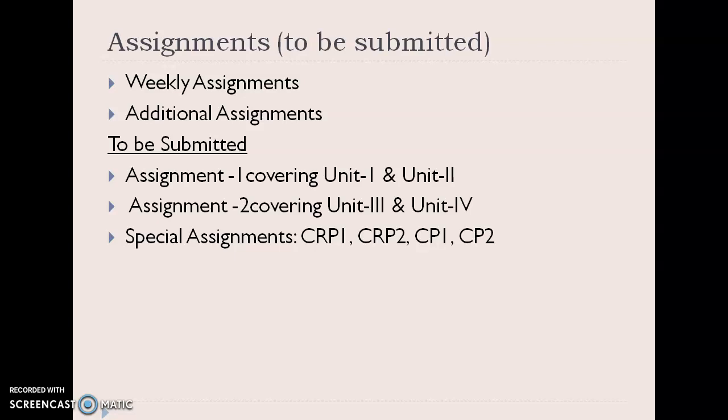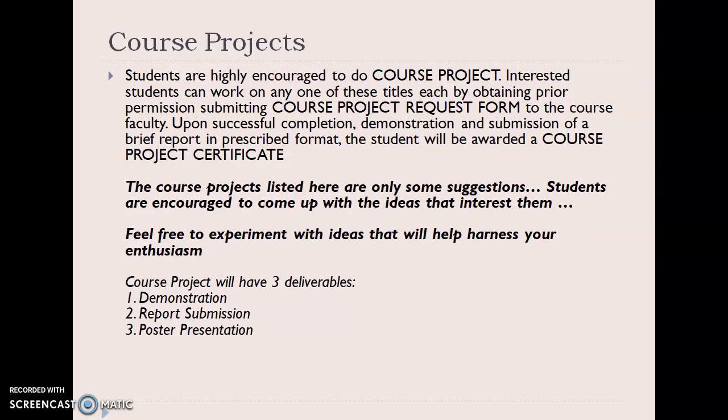And for the special assignments, this is also very important. We will be uploading 2 research papers, research paper 1 and research paper 2. Along with research papers 1 and 2, patents will be there, patent 1 and patent 2. Research paper 1 and patent 1 have to be submitted as a summary report in the form of an assignment before your first mid examination. And similarly, research paper 2 and patent 2 have to be submitted before your second mid examination. What this research paper and patent is, we will discuss after this slide.